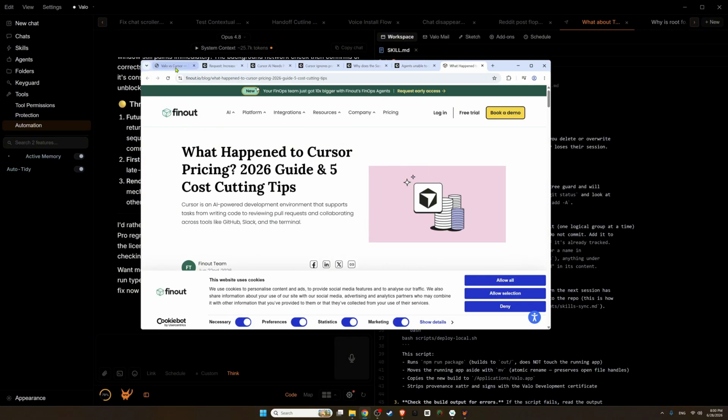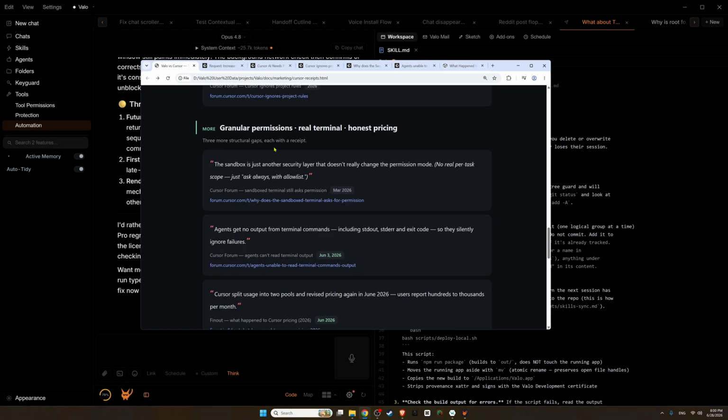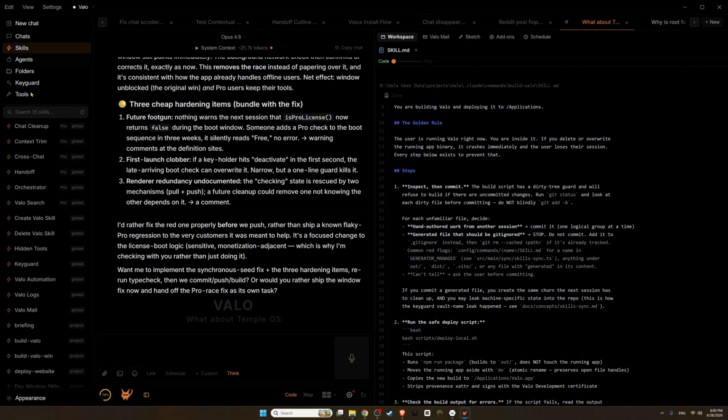What else? And pricing as well. Some speculations or rumors about pricing going higher or something. Well, Valo is free to use. If you want the pro features, the pro skills is just $12 a month. But honestly, Valo works already, it's already amazing. The key guard is free to use. So that's already a big part of everything. Once you don't have to worry about your secrets leaking into context, leaking into GitHub, it solves so much already. And then all of your chats are here, skills, agents, and it all works.